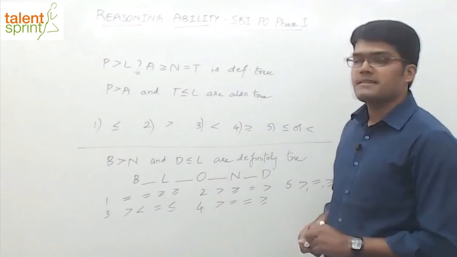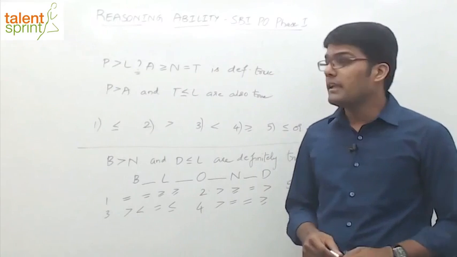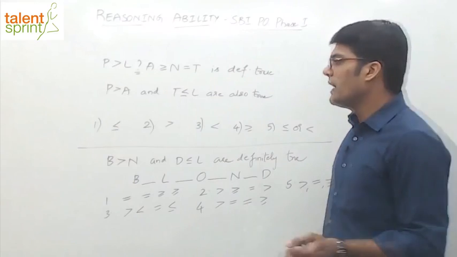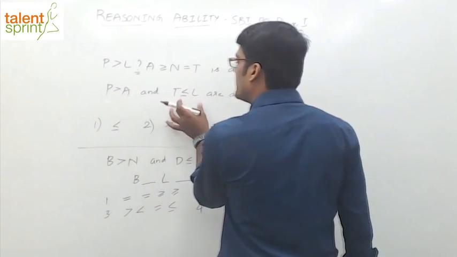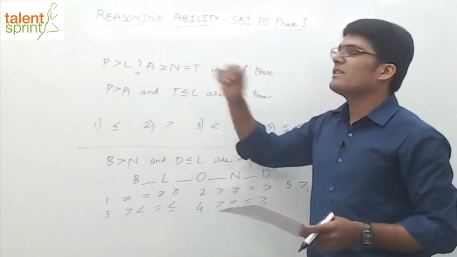All right, so let us look at the first one here. What does it say? P greater than L, question mark, A, equals greater than or equal to N equal to T is definitely true, and we want these two to be true: P greater than A and T less than or equal to L should also be true. So which of the following options will come in place of the question mark?